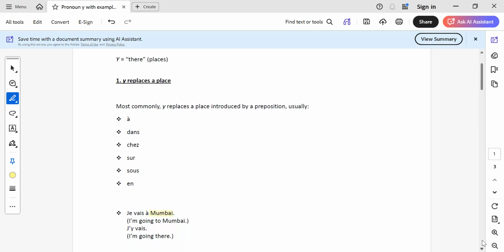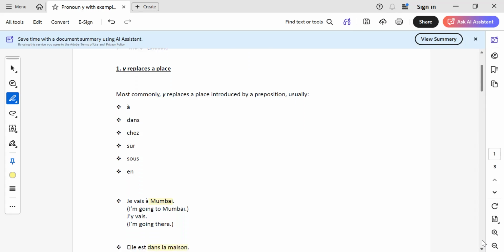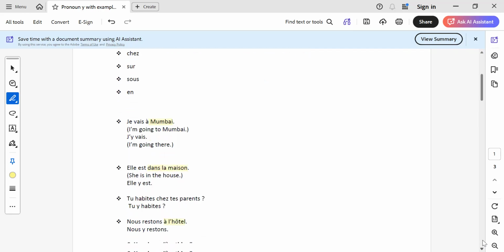See this one. Je vais à Mumbai. So, after the verb, we have à plus place. That will be replaced by the pronoun Y and the placement will be before the verb. It becomes j'y vais. One more here as an example. Elle est dans la maison. So, dans plus place will again be replaced by Y. So, elle y est.